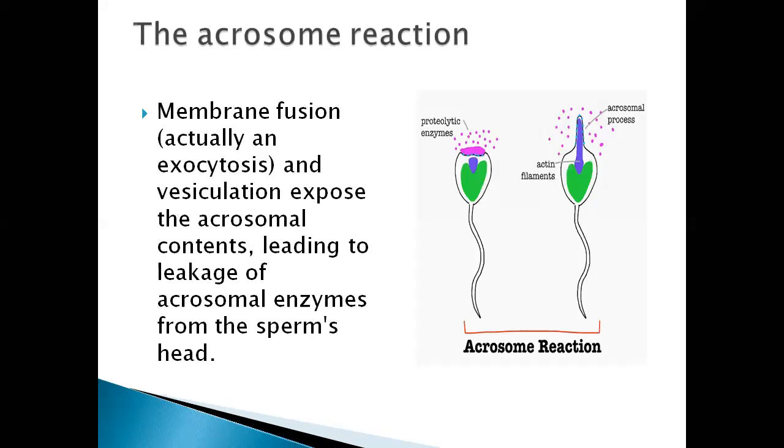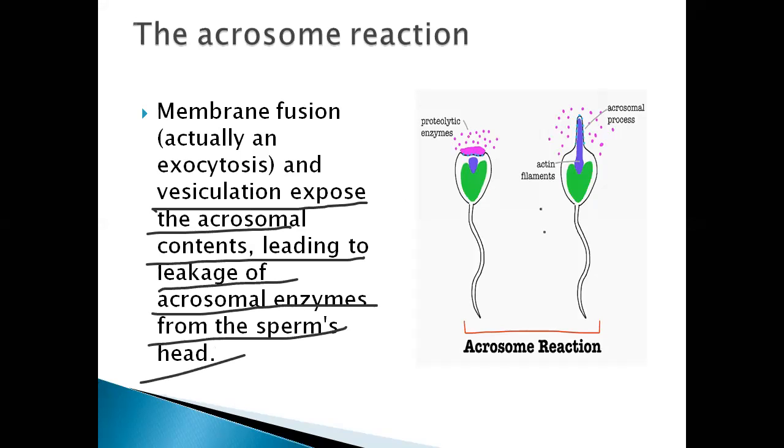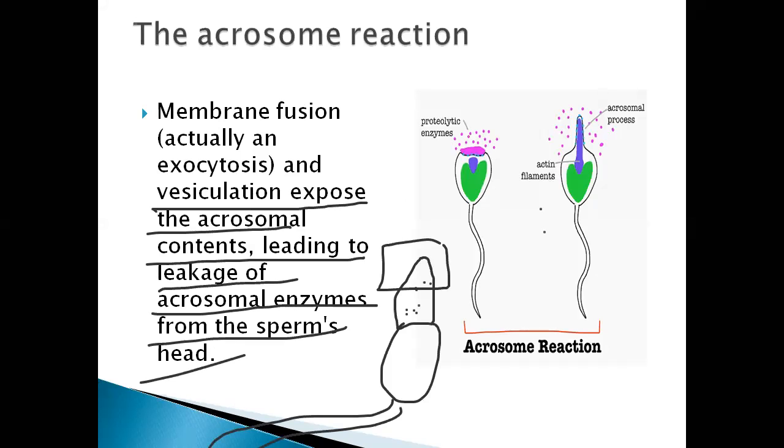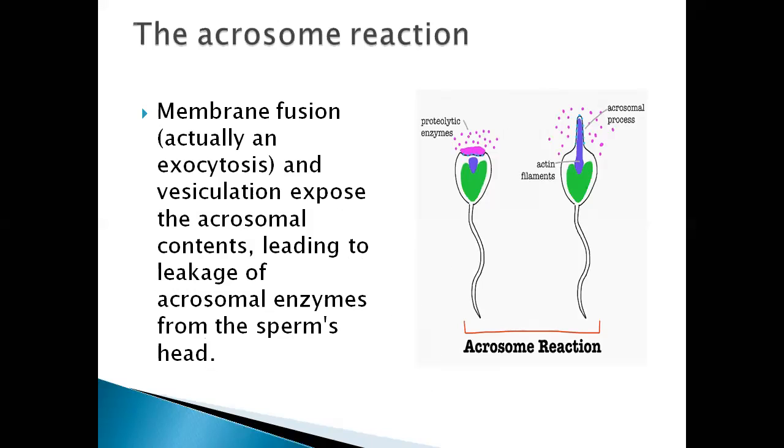Acrosome belongs to the head region. The membrane fission, actually an exocytosis and vesiculation, exposes the acrosomal content, leading to the leakage of acrosomal enzymes from the sperm head that you can see in the diagram, that acrosome reaction. That acrosome we discussed earlier is the modified Golgi complex of the sperm. So this contains a lot of enzymes. Activation of these enzymes and fission of this particular acrosome with the cell membrane of the zona pellucida, what do you call it? That simply we say as acrosome reaction.